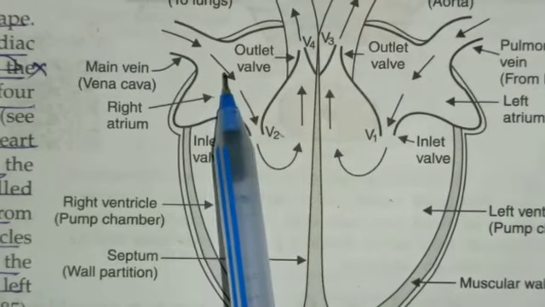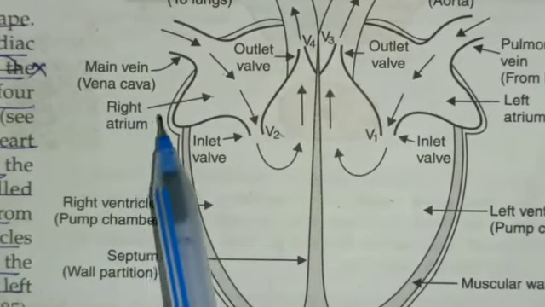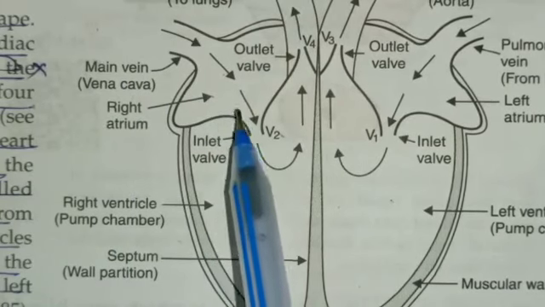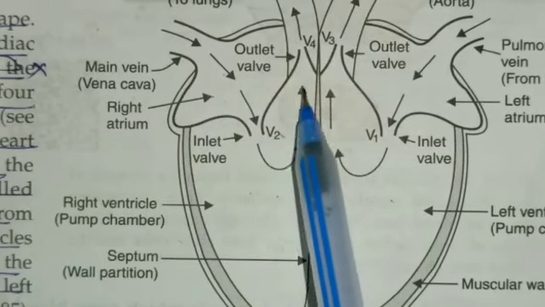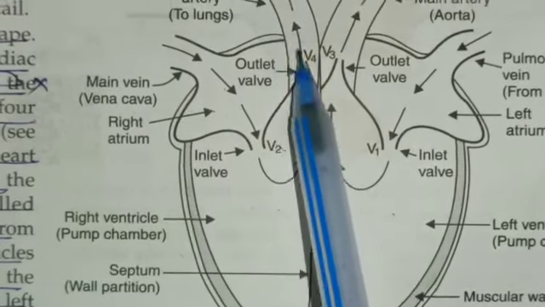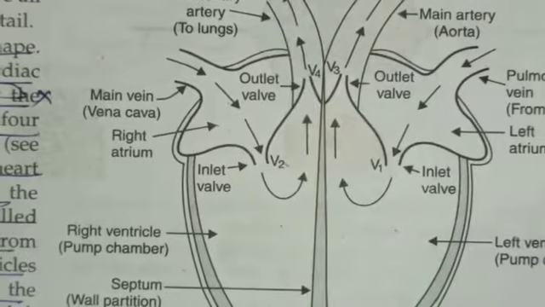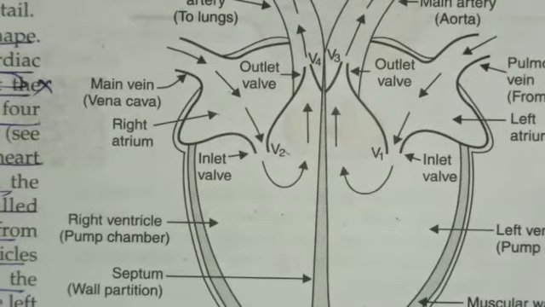Here, impure blood comes from the vena cava to the right atrium, and after the right atrium, the impure blood reaches the right ventricle, and with the help of the pulmonary artery, it goes to the lungs for the purification process.